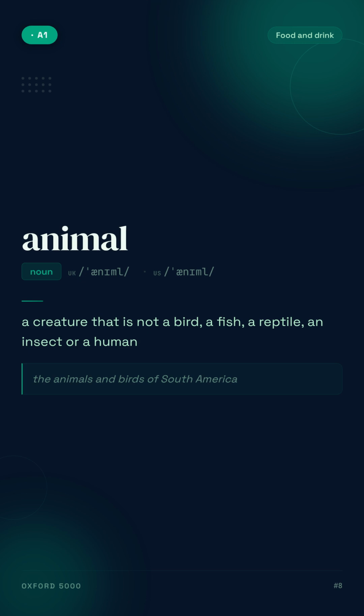Animal. A creature that is not a bird, a fish, a reptile, an insect or a human. For example, the animals and birds of South America.